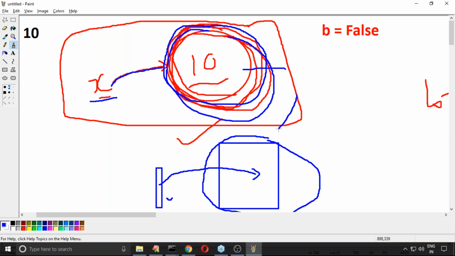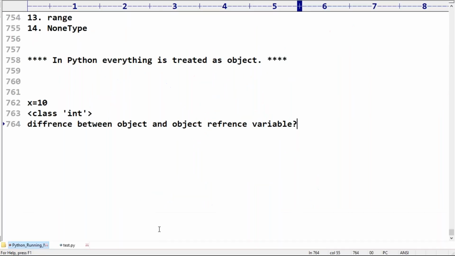The object is just like a TV. Remember, the reference variable points to the object, and by using it we can perform required operations. Clear?